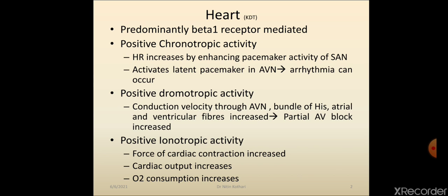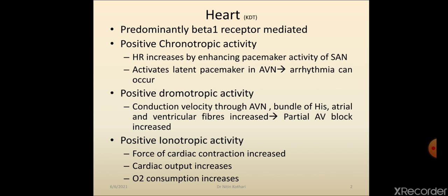Whatever electric impulses are generated in SA node, they are propagated at a faster rate to the downward structures. So there is positive dromotropic activity also. Dromotropic means conduction activity is increased.